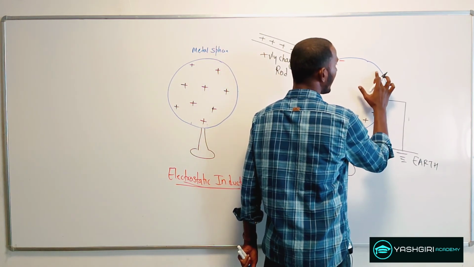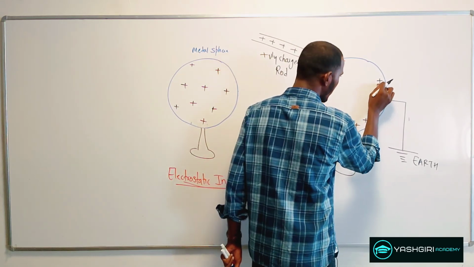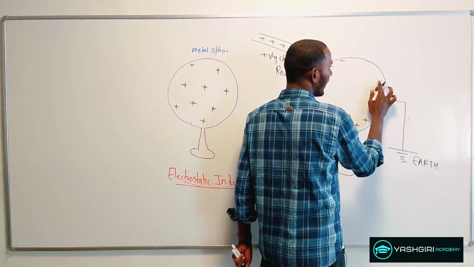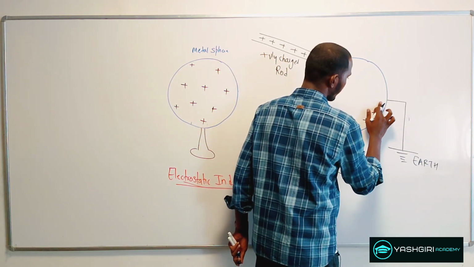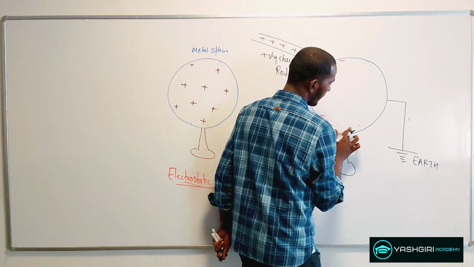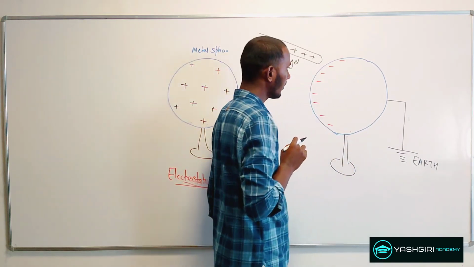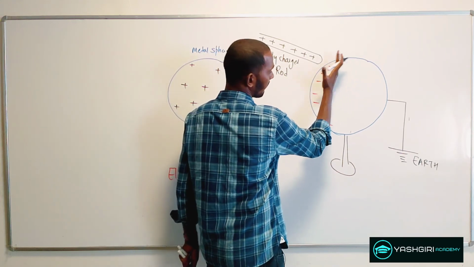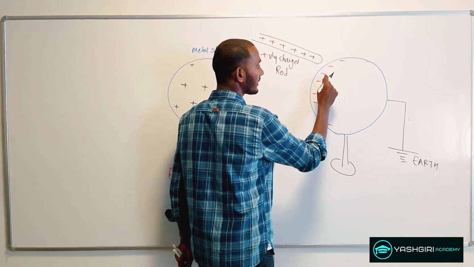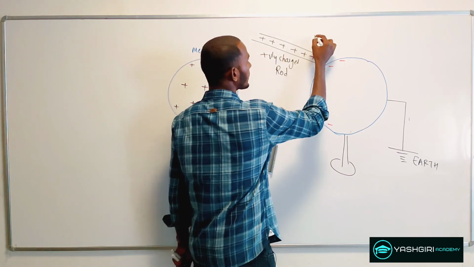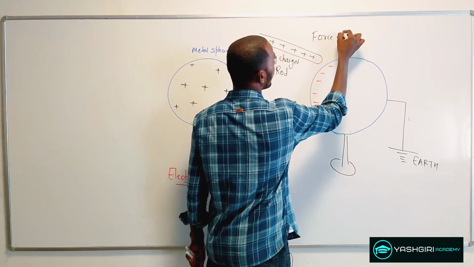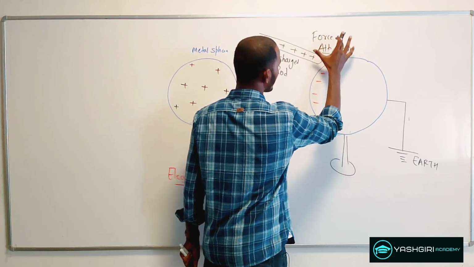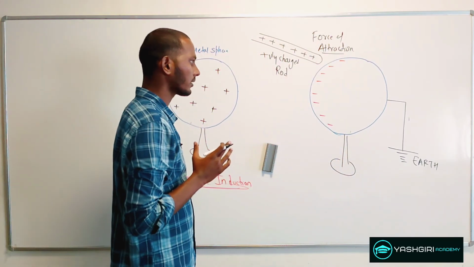There is a deficiency of charges, right? The positive charge means there is a deficiency of electrons. So the electrons come and neutralize this. Here all the positive charges will get neutralized. But again, the left surface, the left part of this metal sphere, will still be negatively charged, because again there is a force of attraction. So these charges are bound. There is a force of attraction on these negative charges.